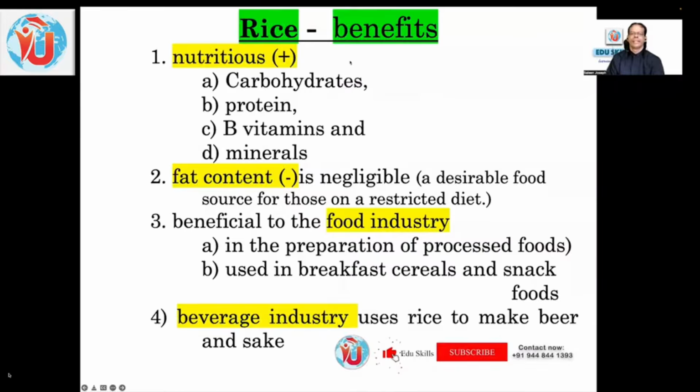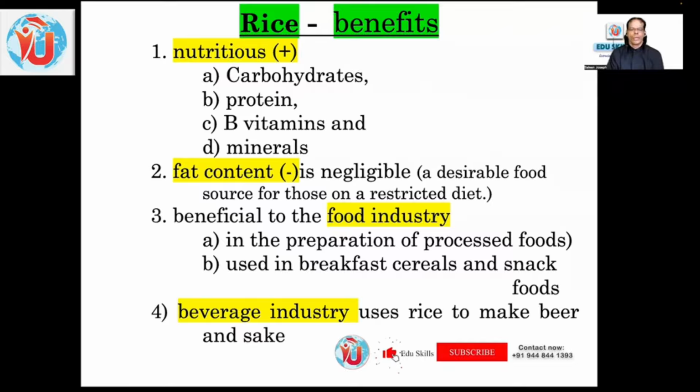See, these are the rice benefits. First one, nutritious. So carbohydrates, protein, B vitamins, and minerals. See the structure. What are the benefits? First benefit is nutritious. Second one says less fat content. Fat content is negligible. And the third one, beneficial to the food industry. Fourth one, beverage industry. So in the food industry, they have said in the preparation of processed foods used, and again, used in breakfast cereals and snack foods. The next one is beverages, uses rice to make beer and shake. So this is clearly given structure in that small paragraph.